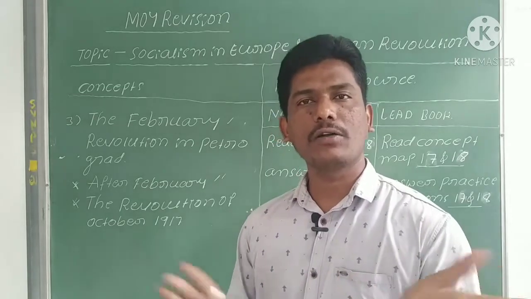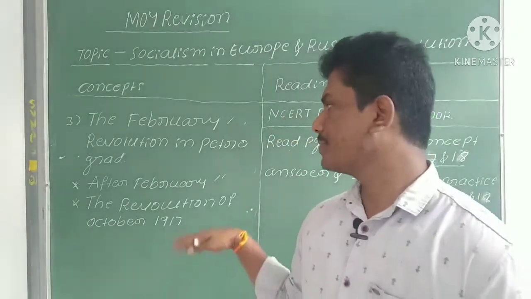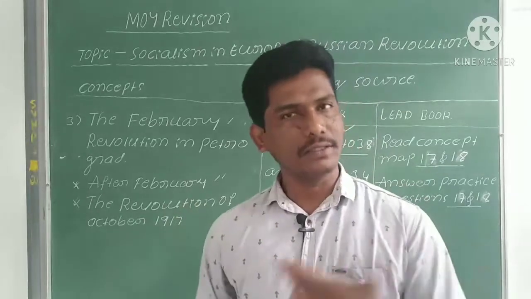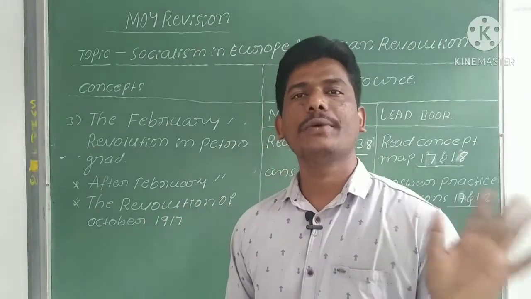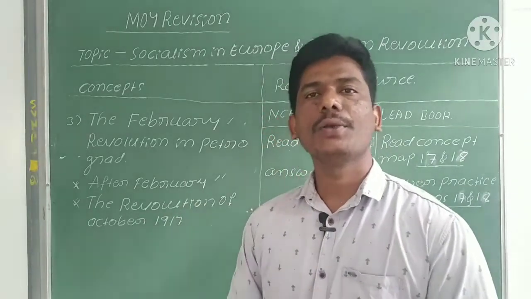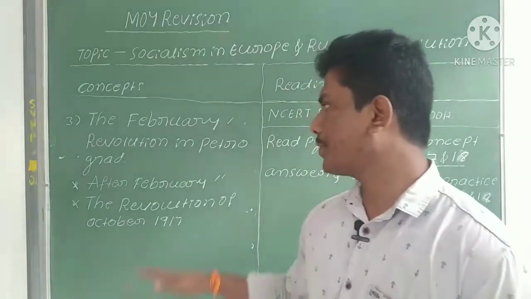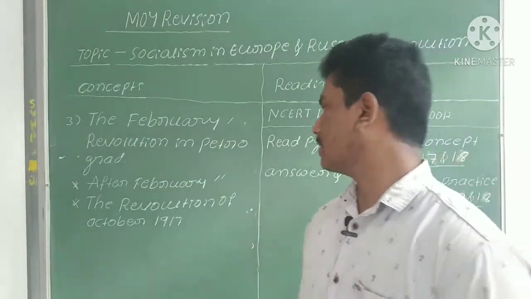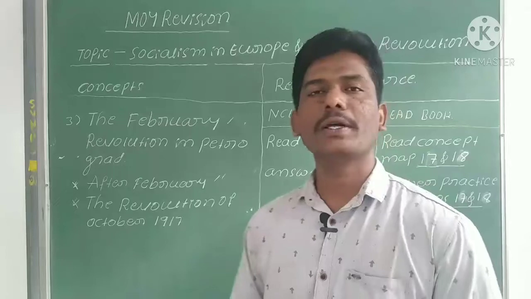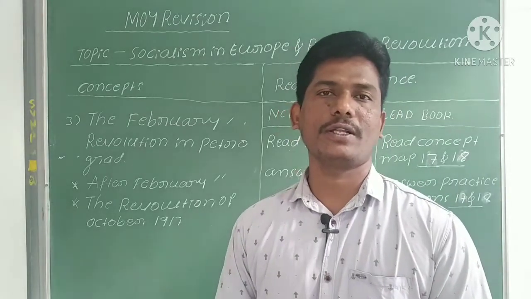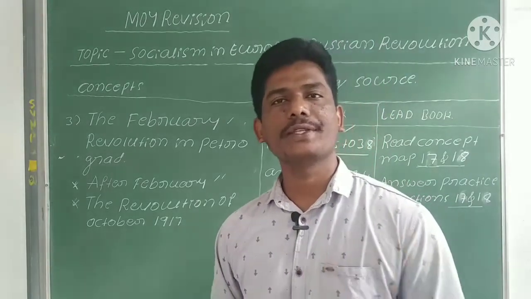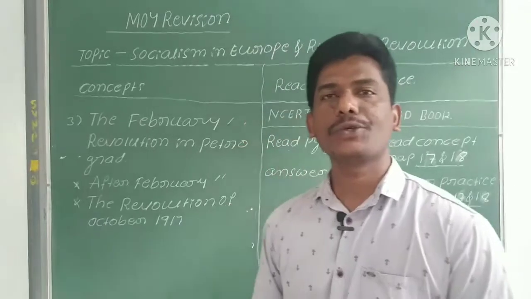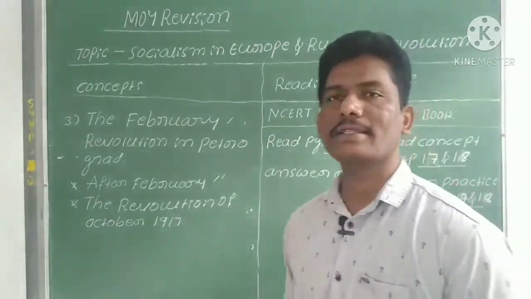When the conflict started between the provisional government and these people, they decided to change the provisional government. After that the revolution of October 1917 started. These people started the October Revolution in the year 1917.